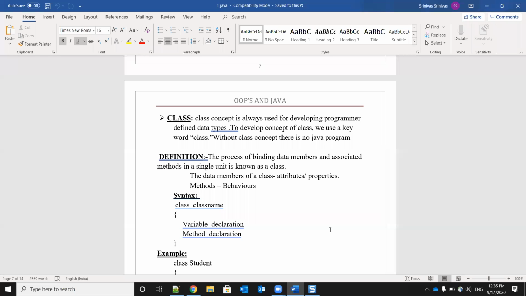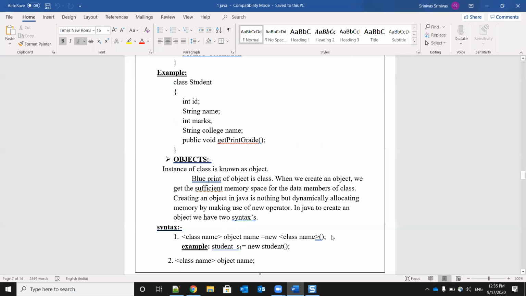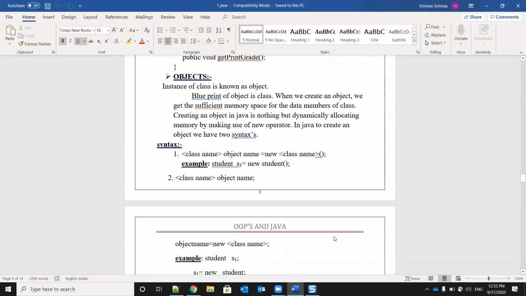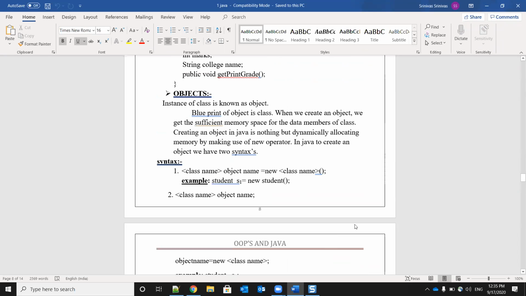And what is an object? Instance of class is known as an object. Blueprint of object can be known as class. Okay. A blueprint of object is class. So for the blueprint, we will create the object. Okay.